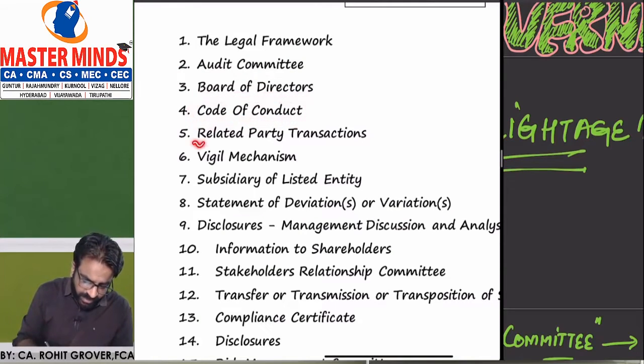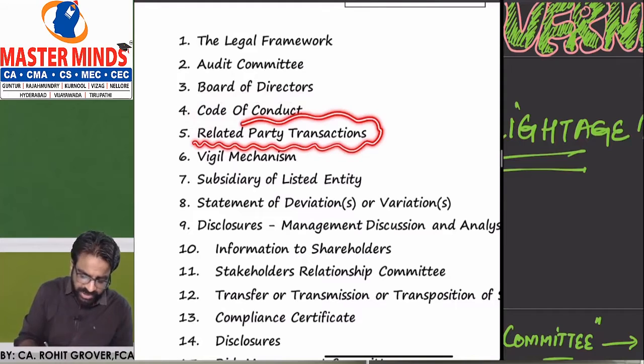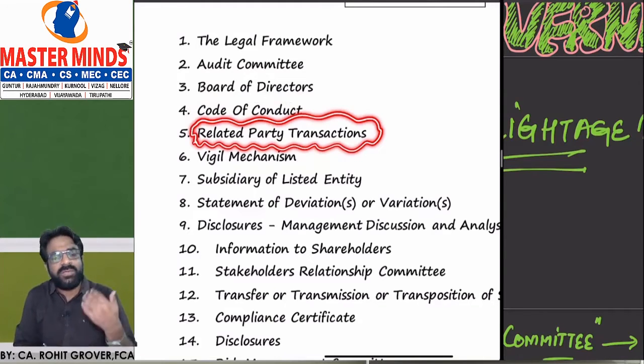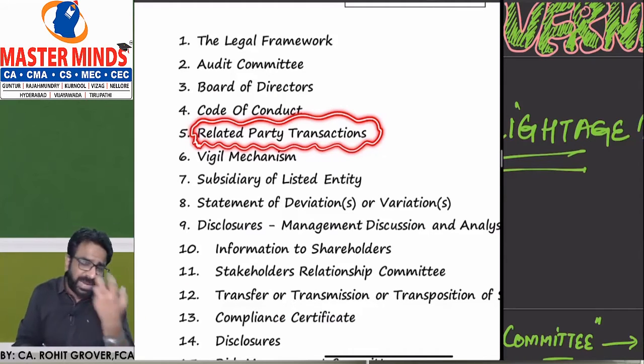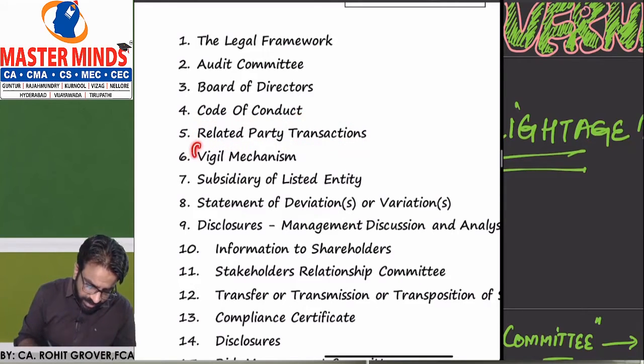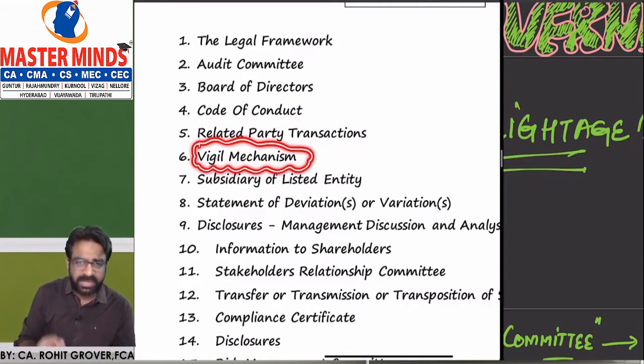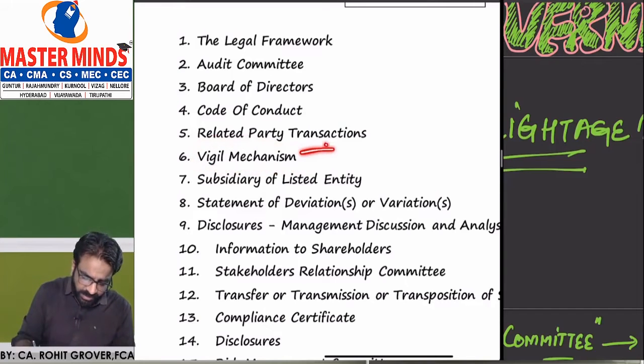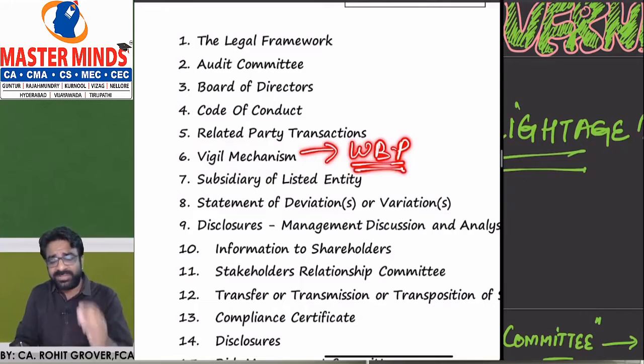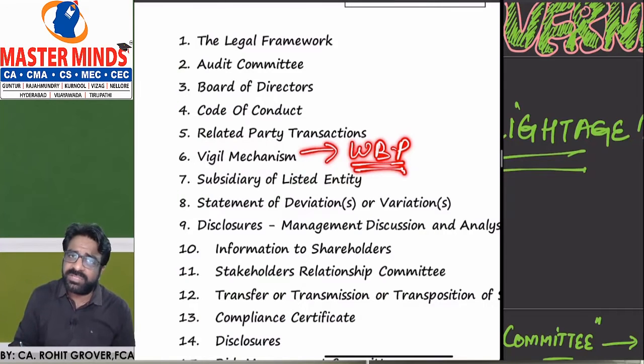After that, we'll understand what are the listed companies' requirements in relation to related party transactions: how they have to disclose, how they have to identify, where they have to disclose, in which manner they have to disclose, within how much time period they have to disclose. Then we'll have a little bit of discussion on vigil mechanism, a very small topic, that is nothing but called whistleblower policy. It is also known as whistleblower policy. I hope you already have understood this concept while doing section number 177 of the Companies Act in your intermediate IPCC level.